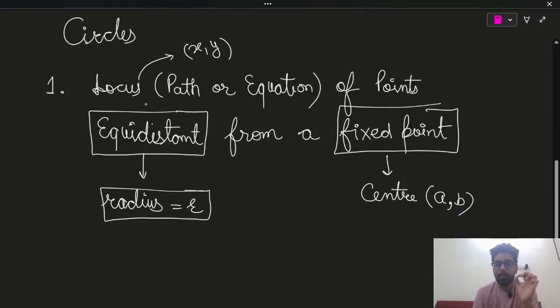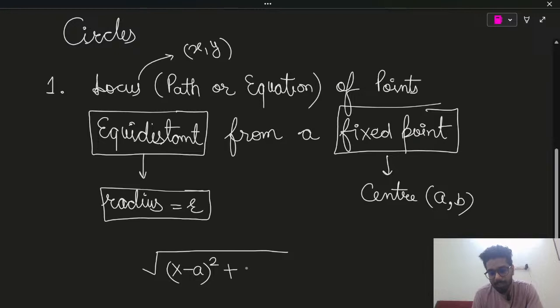They are saying point x comma y is at fixed distance from a comma b, means it's a distance formula. So I will write down distance of x comma y from a comma b. So square root of x minus a whole square plus y minus b whole square is equals to r. This is the distance formula.